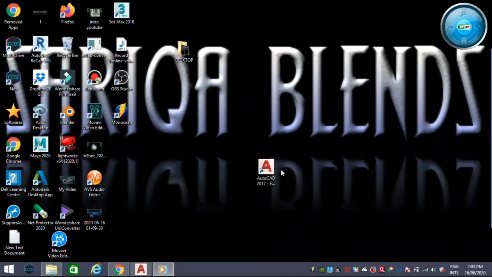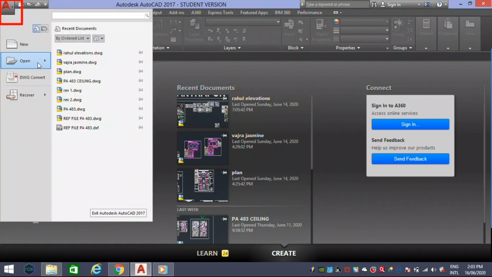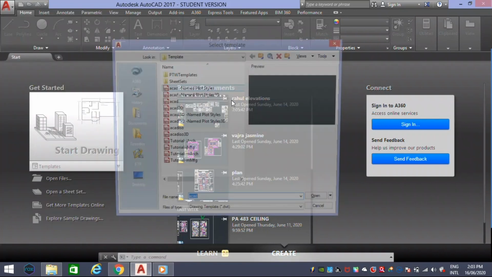Here I am using the AutoCAD 2017 version. Double click on the application, and the program proceeds to the start page, where we can see recent documents and some settings. Here is the display of my previous files. Now we actually want a new one. For that, click on the icon at the top left corner to get a new sheet, or if you have any previous ones we can work in those also. Right now I am using the new one only.